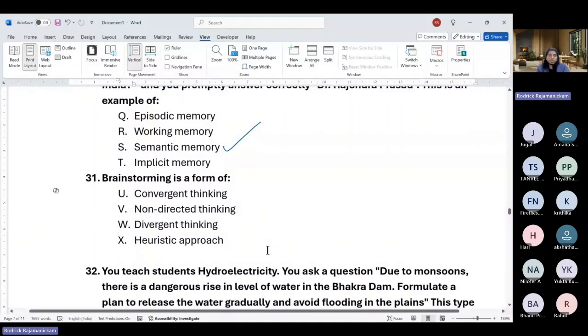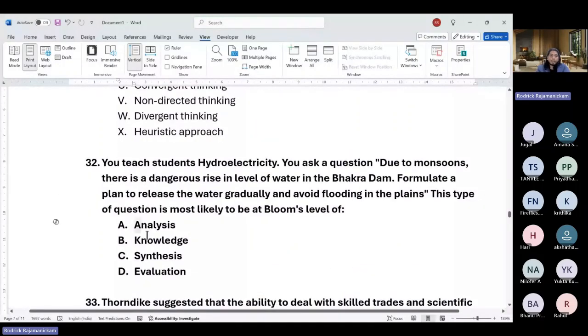So yeah, moving on, you teach students hydroelectricity. You ask a question: due to monsoons, there is a dangerous level in the Bhakra Dam. Formulate a plan to release the water gradually and avoid flooding. What sort of a question is this in terms of Bloom's taxonomy? So there are 6 levels in Bloom's taxonomy.